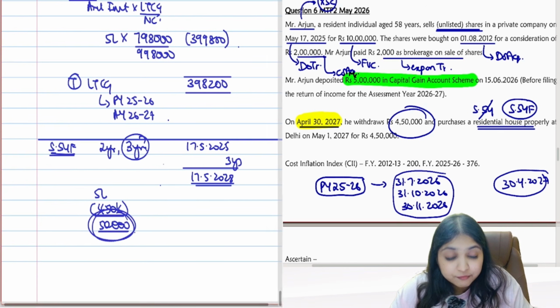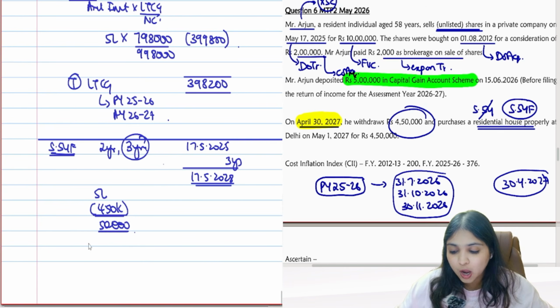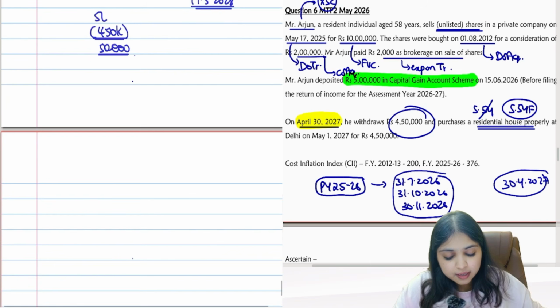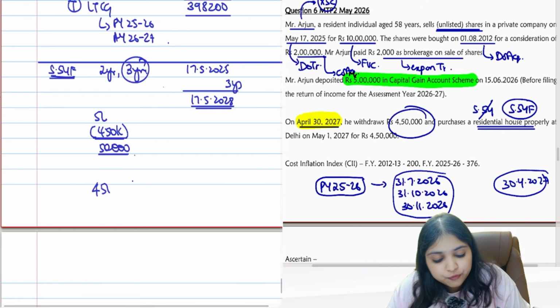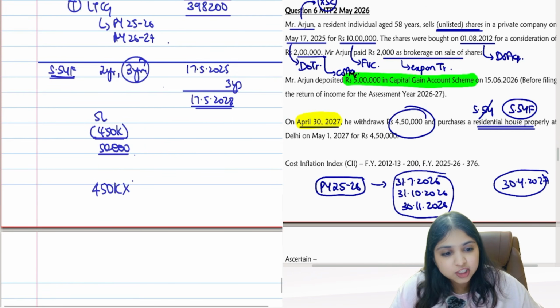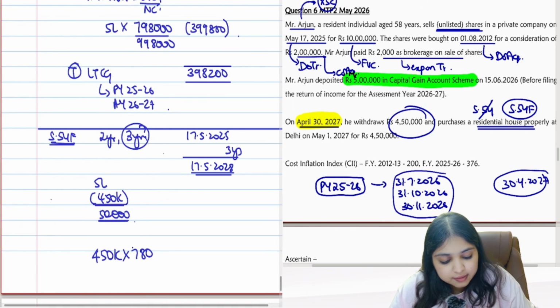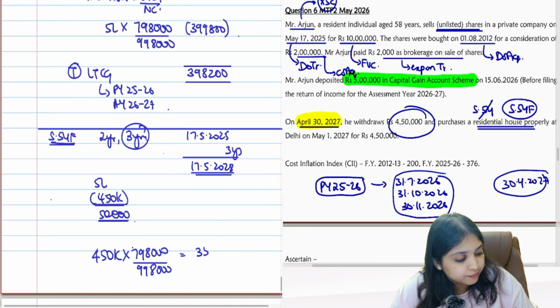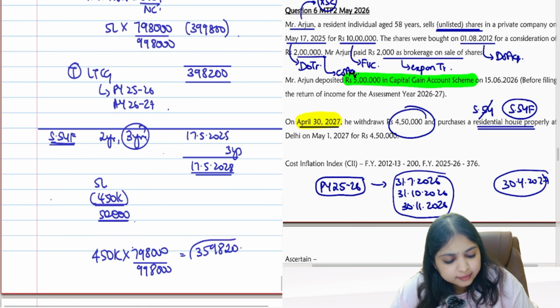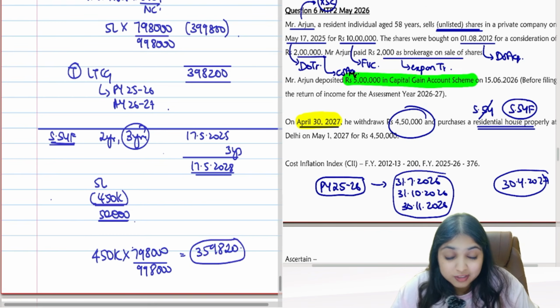Now this 50,000 rupees, there will be some reversal. How will you find the reversal? Very simple. Tell me, actually how much did you utilize? Only 4 lakh 50. So 4 lakh 50 into LTCG by net consideration. LTCG is 7 lakh 98,000 by net consideration 9 lakh 98,000. How much are you getting? You will get 35,98,20. This is the exemption which you should have enjoyed, guys, because actually you spent only 4 lakh 50. So this much exemption only you should have enjoyed.